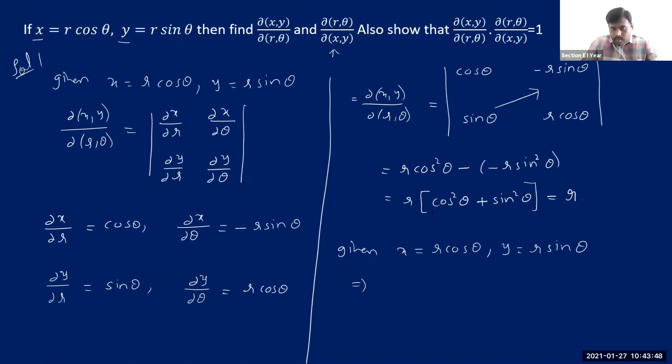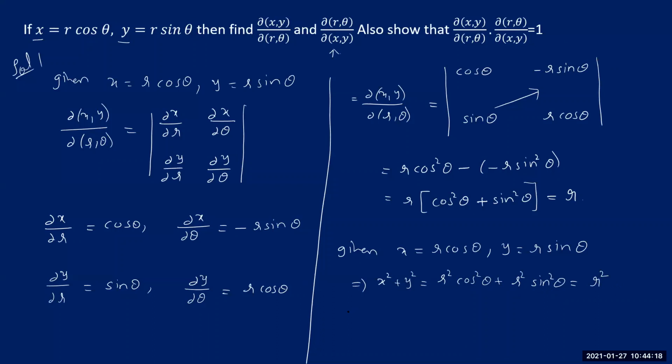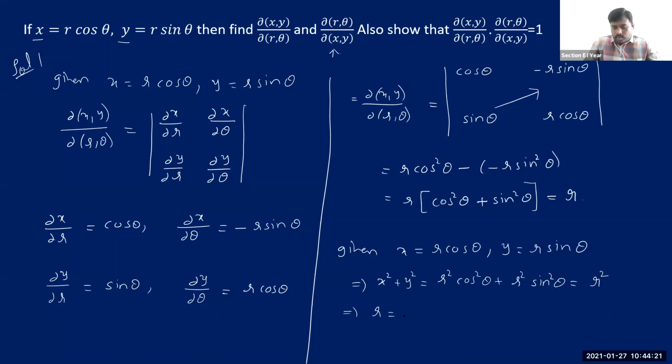See here, just now you have seen this, when you have r into cos square theta plus sin square theta, you can just add these two as one. So I'm just evaluating this. x square plus y square is equal to r square cos square theta plus r square sin square theta. Now you can take r square common from these two. When you take r square common, you get sin square theta plus cos square theta, which is simply 1. So this comes out as simply r square. Therefore, you can write r is equal to square root of x square plus y square. So this is how you can represent r in terms of x and y.